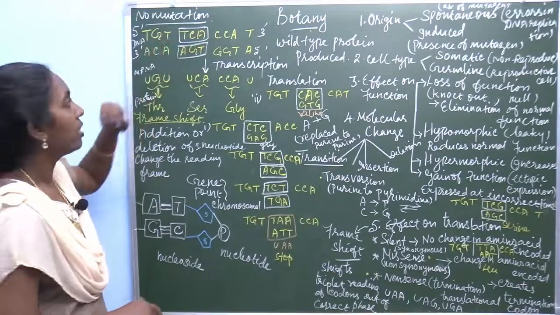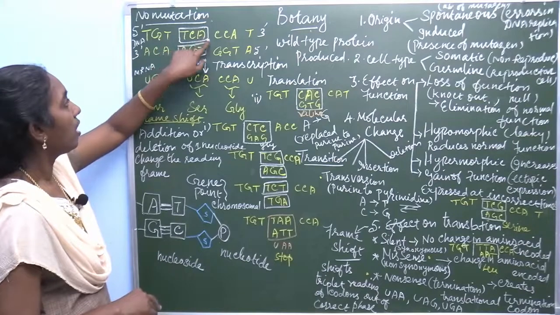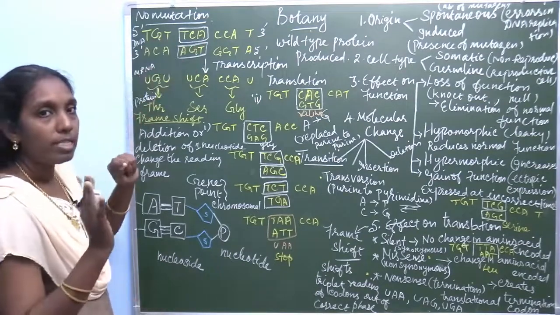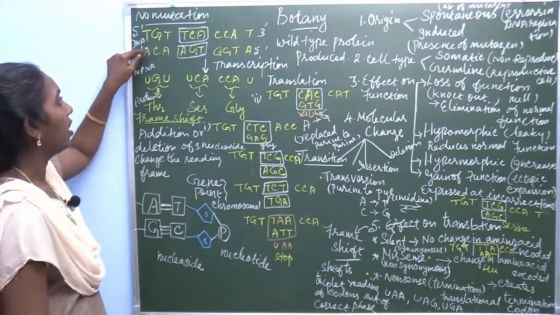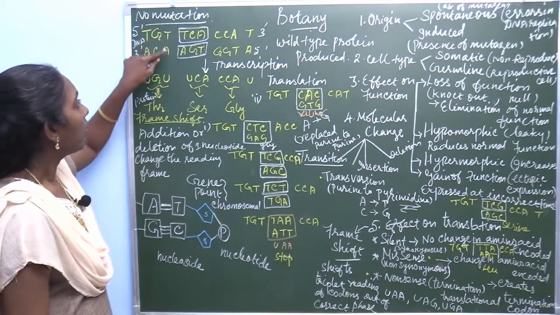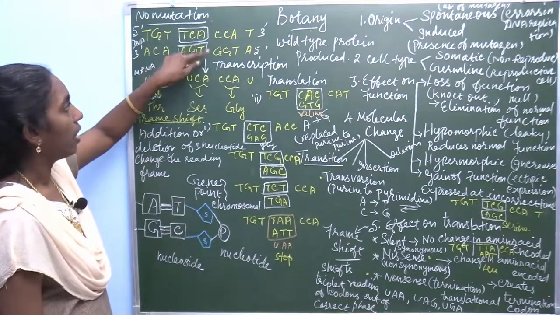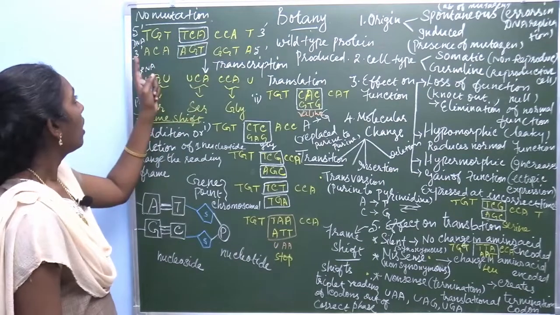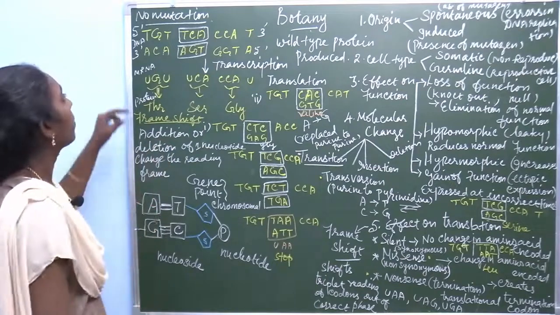In this sequence, look at this: TGT, TCA. Thymine, guanine, thymine. The complementary pair is always thymine pairing with adenine, and guanine always pairing with cytosine. Thymine, adenine. Thymine, adenine. Cytosine, guanine. Adenine, thymine. Likewise, it goes in the 5 to 3 direction and the 3 to 5 direction, as complementary pairs.